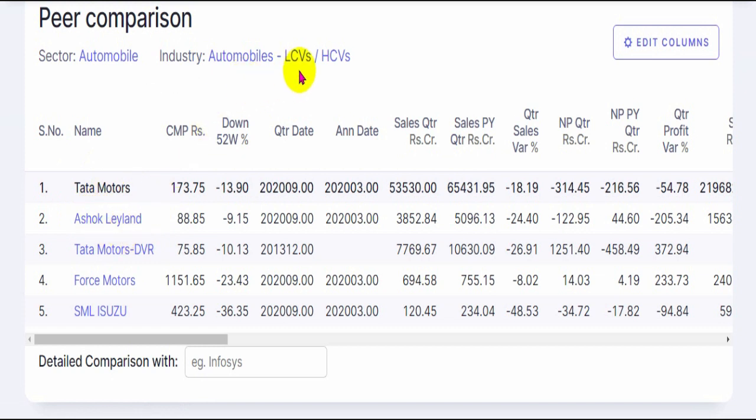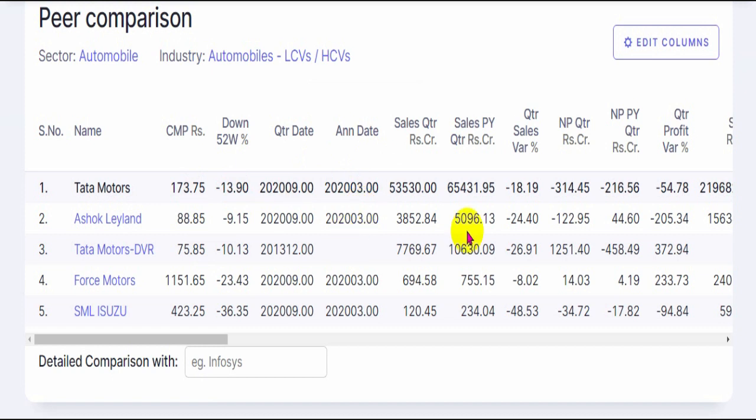So both of these companies are into automobile manufacturing. They are both into light as well as heavy commercial vehicles as well as consumer vehicles, passenger vehicles. Tata Motors is currently trading at 173 rupees per share and Ashok Leyland at 88. Both the stocks are down by approximately less than 15% from their 52-week highest point. Quarterly result is up to date till September and annual data is up to date till March 2020.